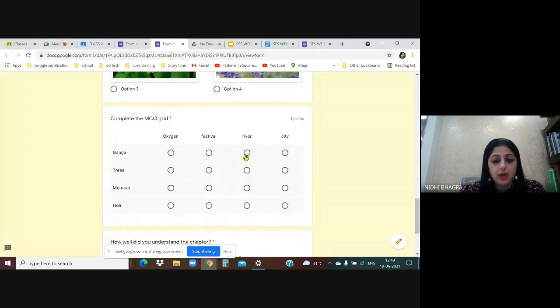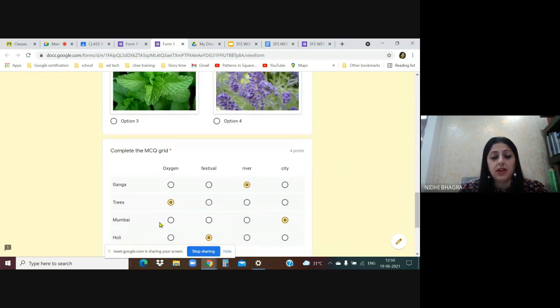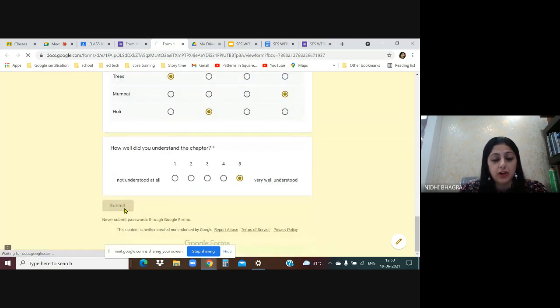Complete the MCQ. Ganga, river, trees, oxygen. Mumbai is a city. Holi is a festival. I've done. How well did you understand the chapter? 5, very well understood. Okay, now I have done. Let me submit the test, because I am going to check in all ways that everything is fine. So I'm going to submit the test also.